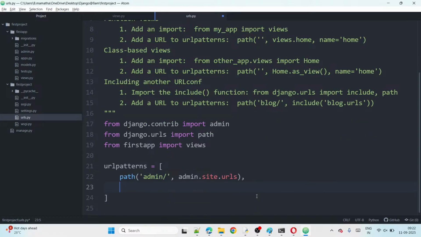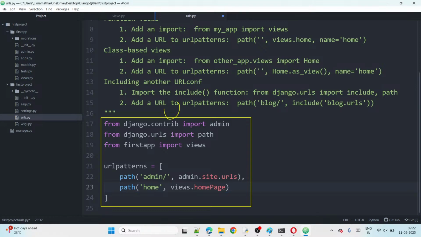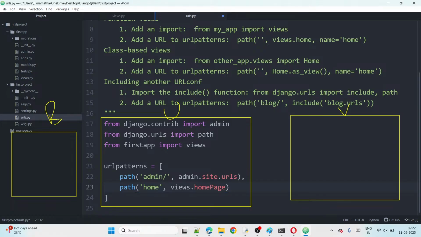Now observe here. From the browser, home is coming. Then go to the views file and execute the home page. This is the URLs file, beside it the views file, and on the left side the browser. From the browser I send home, then home is matching, then go to the views file, where the home page is already there.